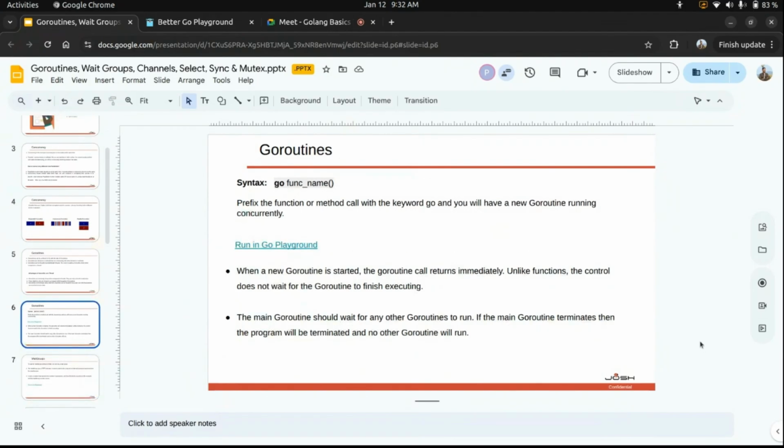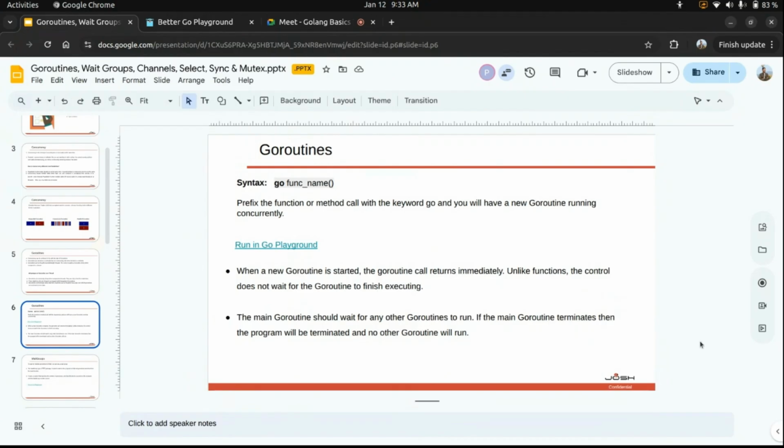But this is a very small code, right? I have mentioned abruptly to wait for 2 seconds for other Go routines to complete. But when we write production-level code, do we know how much time the process will take? So is it the right way to say that my program will sleep for 2 seconds? No. Yeah.